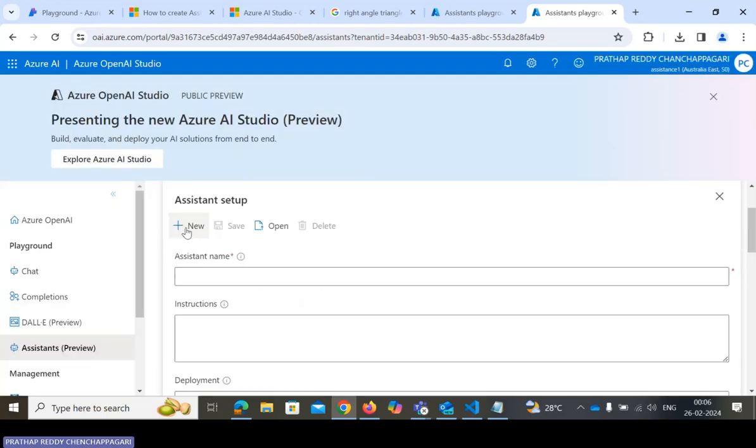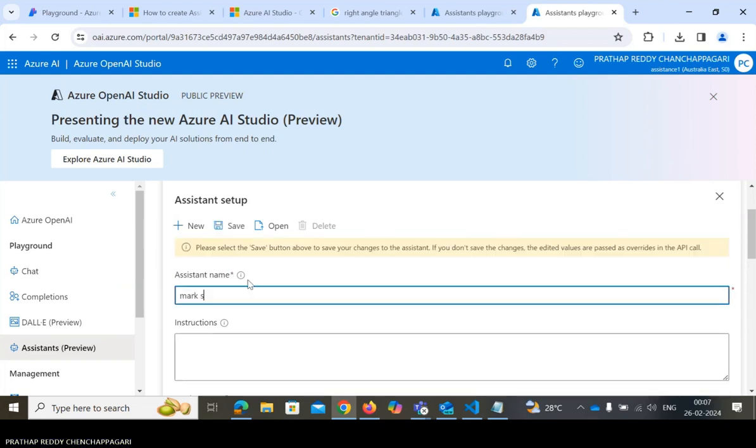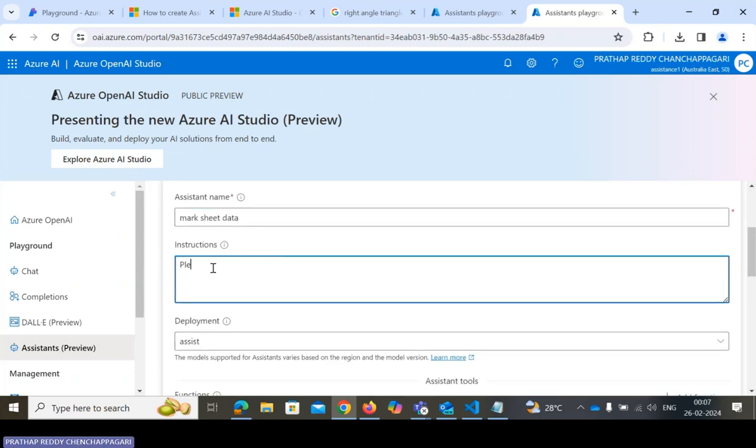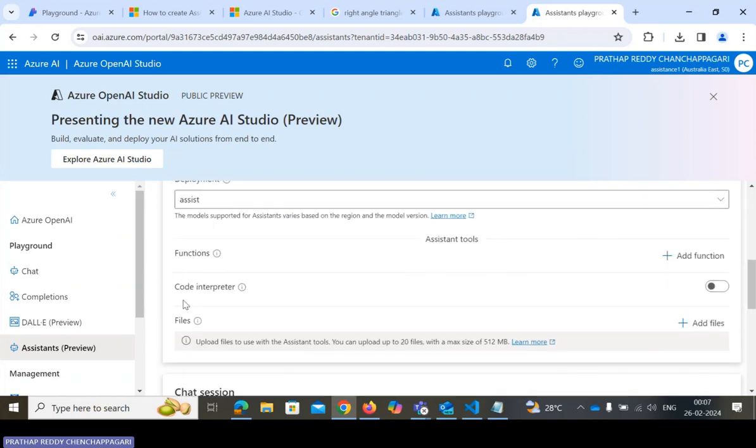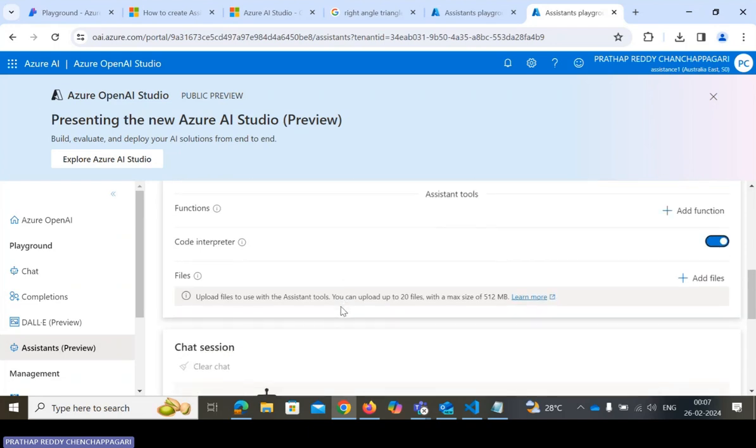Okay. Now I need to set up one thing. I just add a new one and give some assistant name like "mock sheet data" and "create based visualization." Okay, this type of thing and deployment work like this. Now one thing we have to note here is the code interpreter. We just enable this code interpreter, because without the code interpreter we can't visualize our business well.